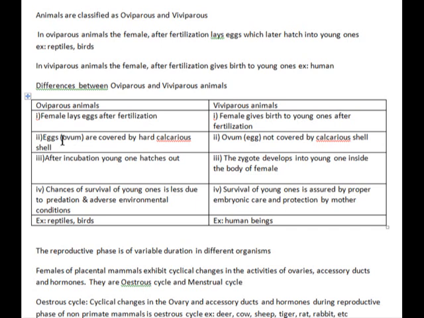Point 2, under oviparous animals, the eggs or ova are covered by hard calcareous shell. Point 2, under viviparous animals, the ova or eggs are not covered by calcareous shell.